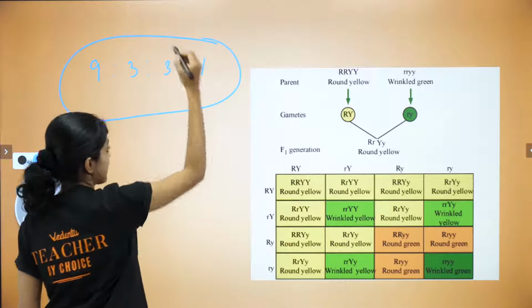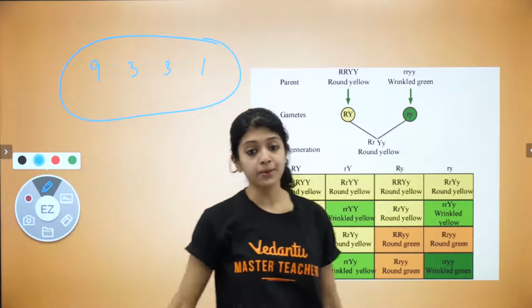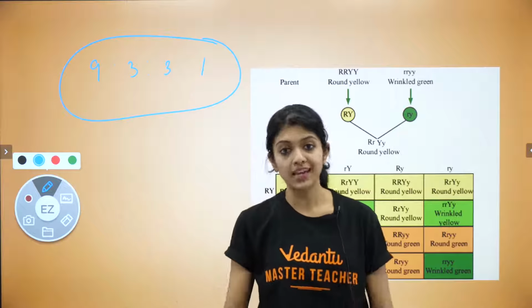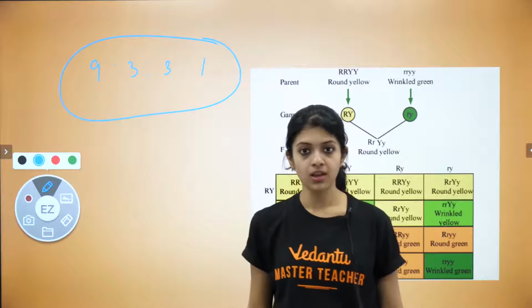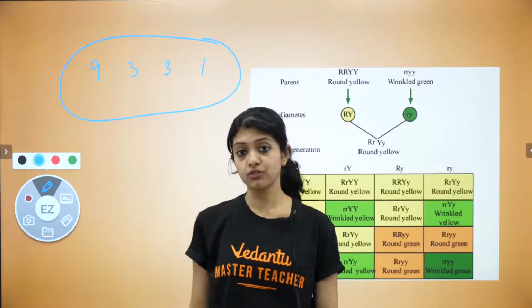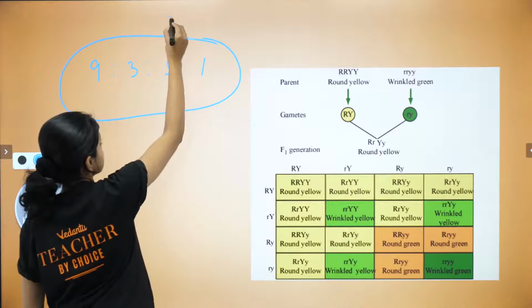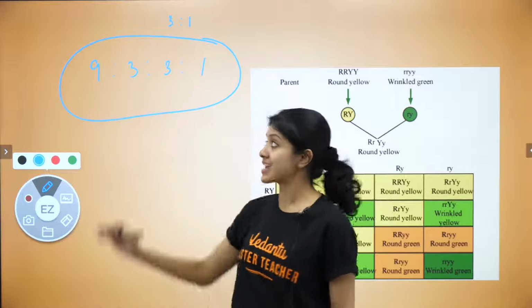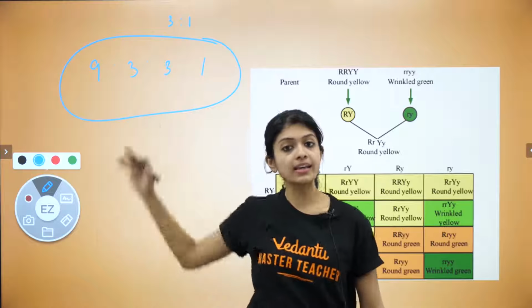Because of this, Mendel's F2 dihybrid phenotypic ratio is 9:3:3:1. What was a monohybrid phenotypic ratio? It was 3:1.